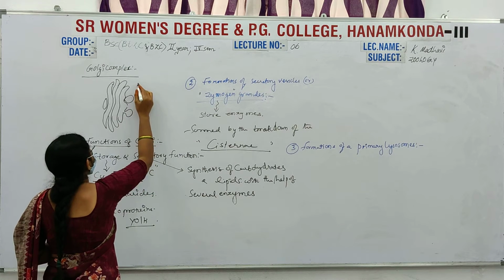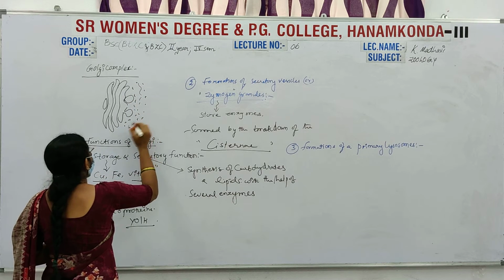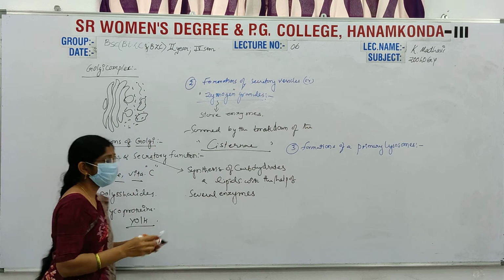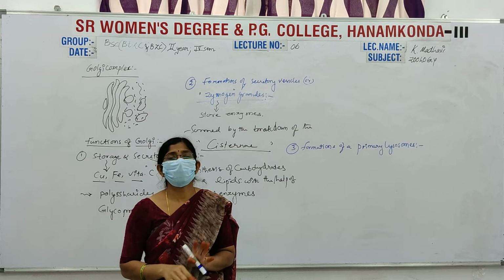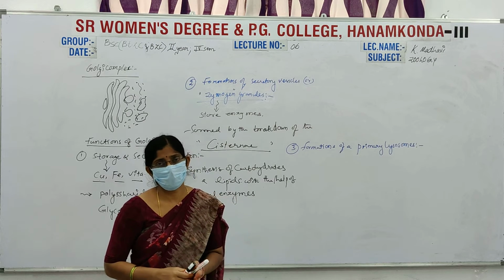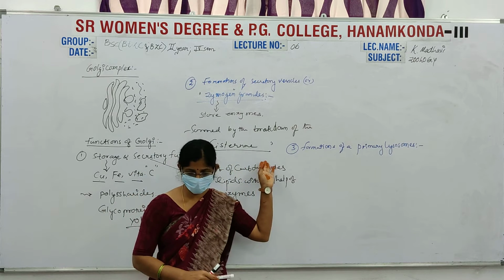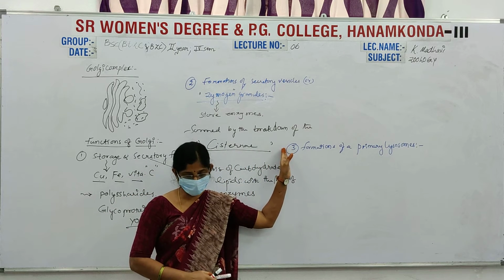These come into the cytoplasm and form oval bodies or irregular structures. This is known as a primary lysosome, which originates from the Golgi bodies.